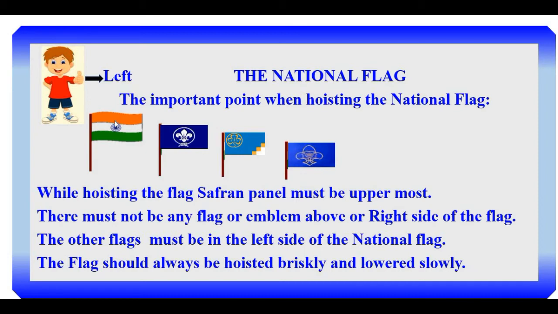For our national flag, this side is the left side. Here is the flag mast, and the fly is here. Where is the fly? That fly side is called the left side. And the flag mast here, no? This side is called the right side. What is the rule?